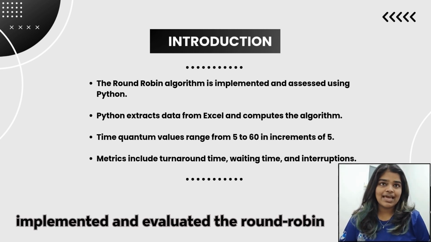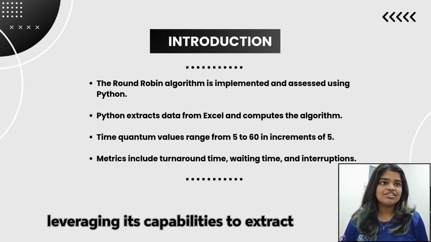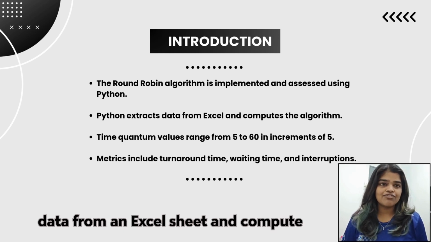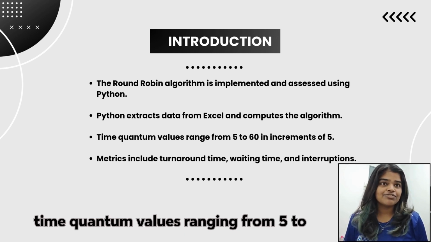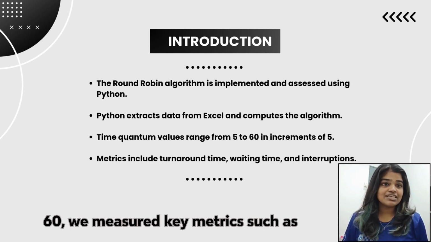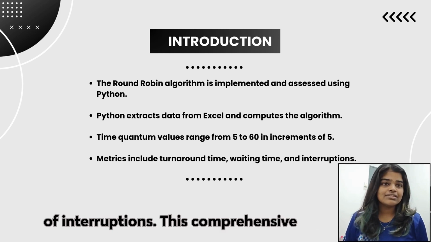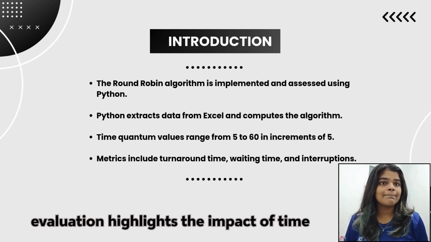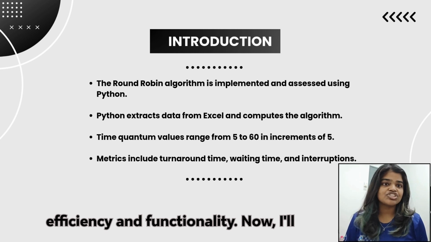We implemented and evaluated the round-robin scheduling algorithm using Python, leveraging its capabilities to extract data from an Excel sheet and compute performance metrics. By analyzing various time quantum values ranging from 5 to 60, we measured key metrics such as turnaround time, waiting time, and number of interruptions. This comprehensive evaluation highlights the impact of time quantum selection on the algorithm's efficiency and functionality.